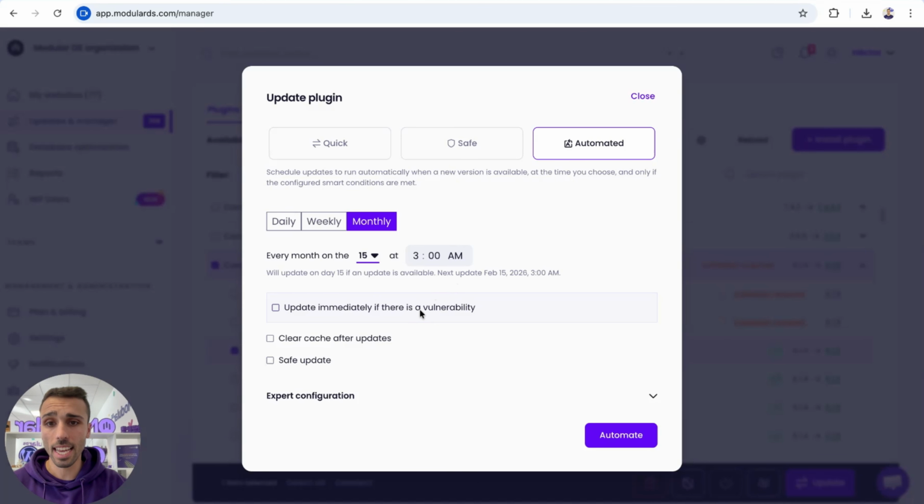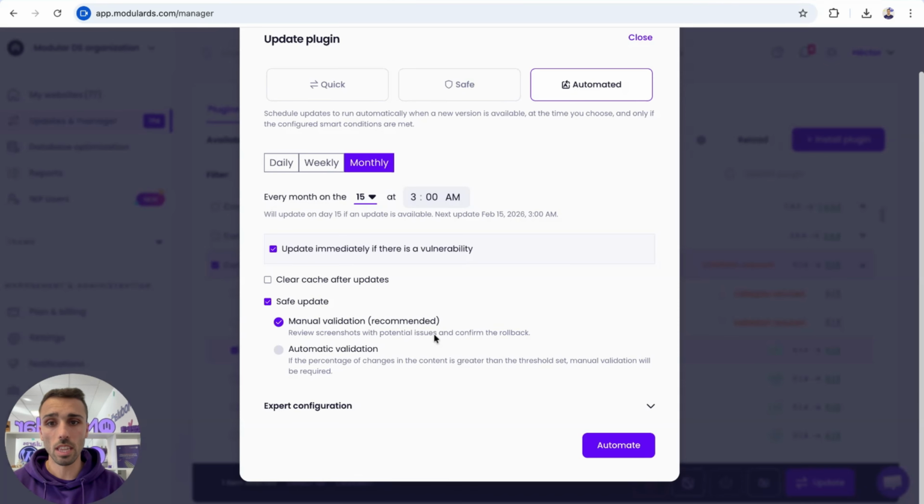Also, maybe we want to do the updates on the 15th of the month, but we want them to be performed immediately if there is a known vulnerability. So in that case, we would check this. And also, we can select if we want these automated updates to be done with the safe update method. So we can also check afterwards, and if something broke, we can quickly and easily go back to the previous version.